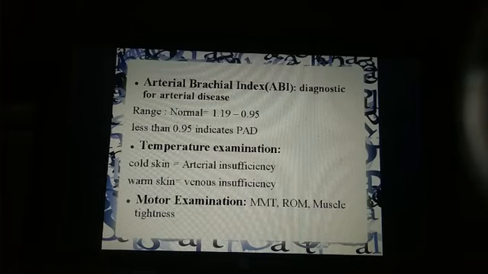Okay, next is temperature examination. You compare the affected limb with the normal limb. If you find the skin is cold, then it is arterial insufficiency. Why?